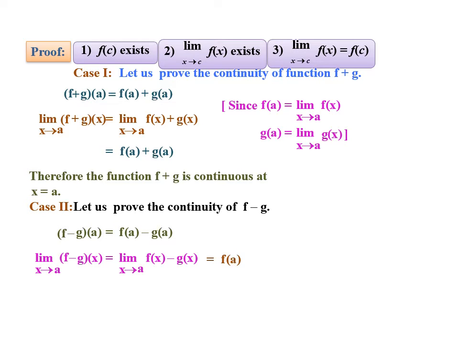On simplifying, we get f of a minus g of a, which equals the value of the function. Therefore, the function f minus g is continuous at x is equal to a. Similarly, the continuity of other two follows, that is multiplication and division.